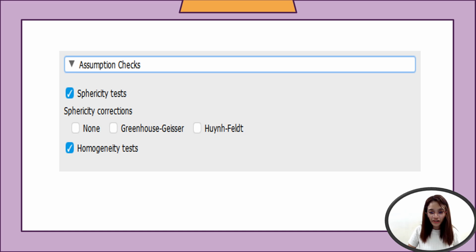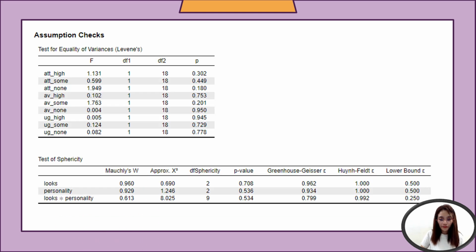Now let's have another that we can analyze. Let's have the assumption checks. You check for the sphericity test and the homogeneity test. You have there the Levene's test of equality of variances, and that is for the test of sphericity. You have there the F value for Levene's test.